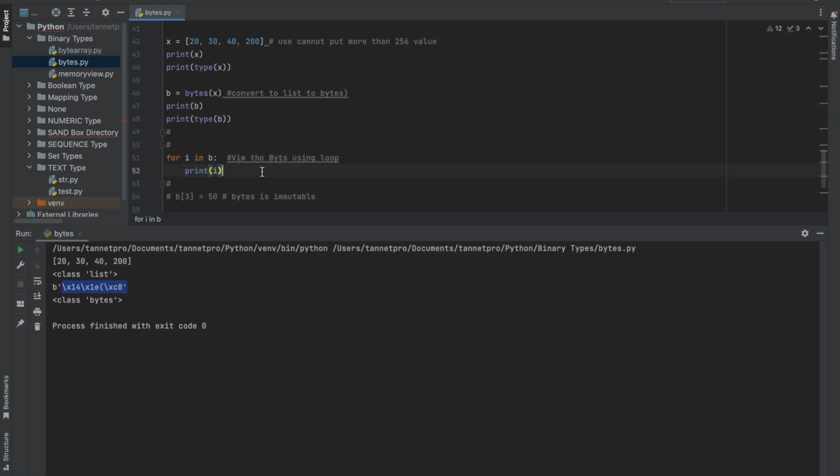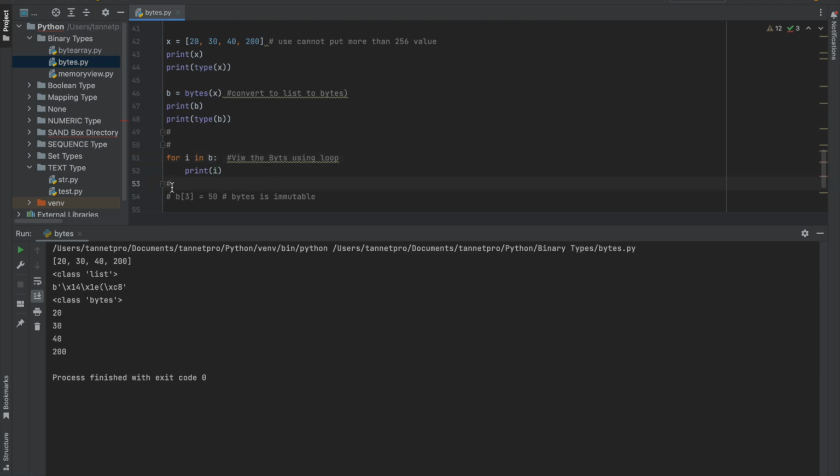I will explain in a different video what the for loop and in loop are. Here I have used the for loop: for i in b. Who is b? b is here. So for i in b, I am printing i, and it will show you the exact bytes: 20, 30, 40, 200. This is how, using the for loop, I can see the bytes values, whether it is an integer or a list.